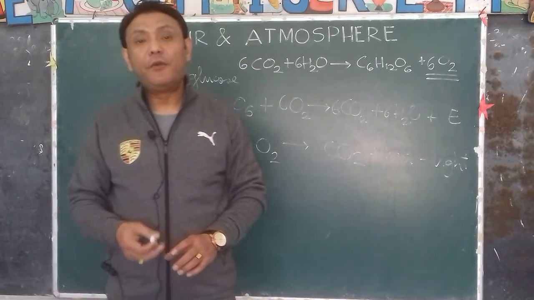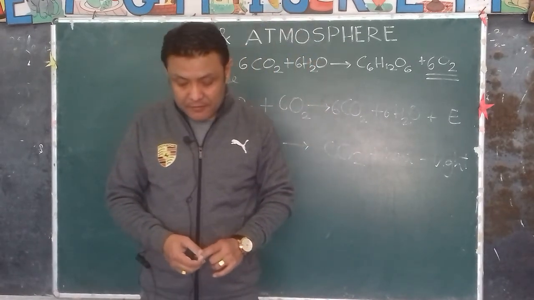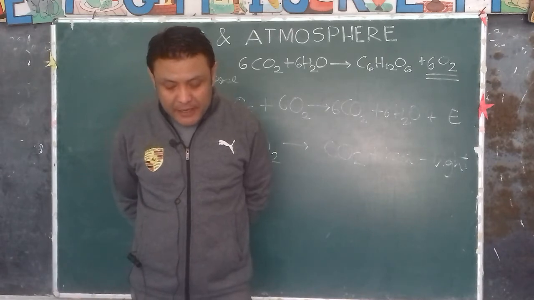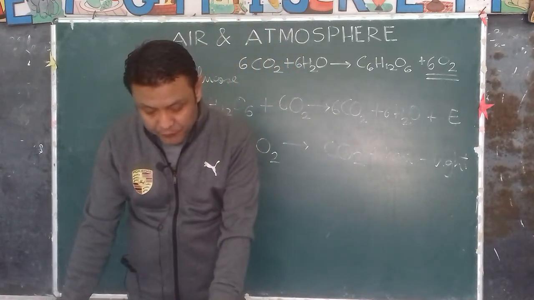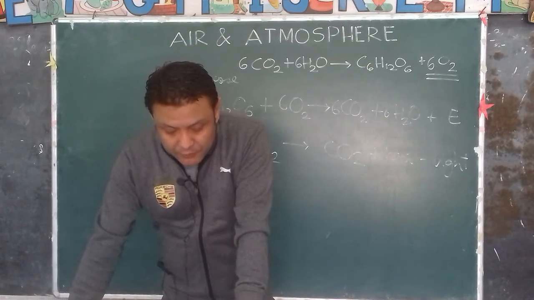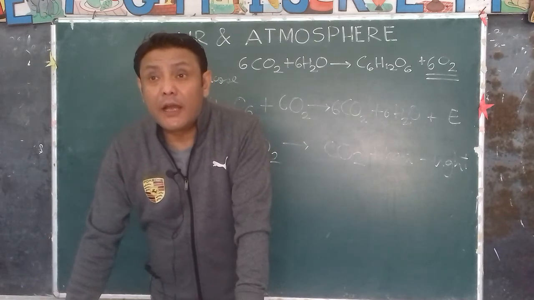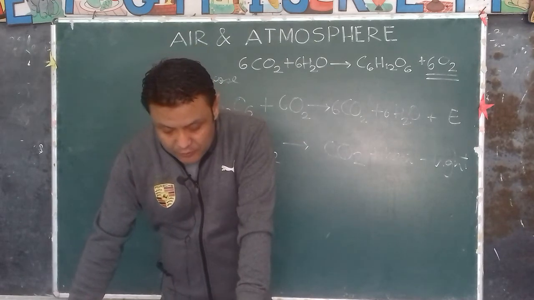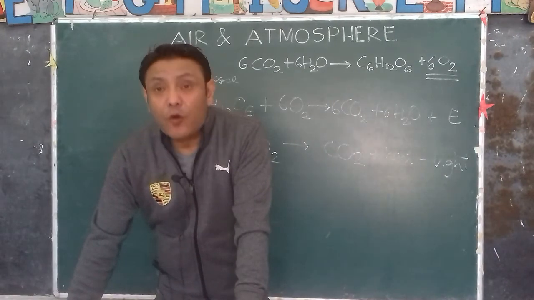The third use is we use carbon dioxide in the manufacture of urea, that is fertilizer. It is used in the manufacture of urea, one of the most important nitrogenous fertilizers that we use, by the reaction between gaseous ammonia and carbon dioxide. So both the gases, ammonia and carbon dioxide, react to produce urea. Okay, remember.